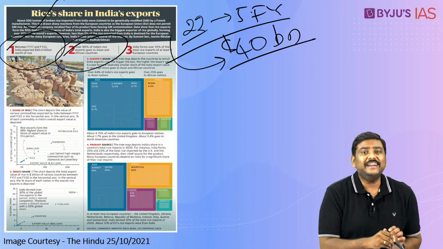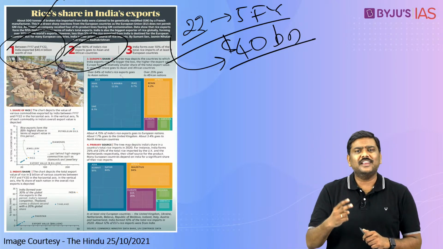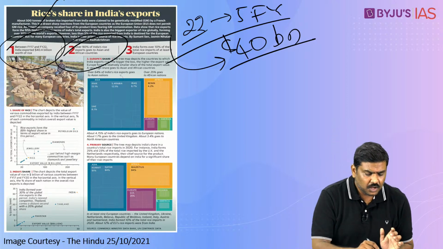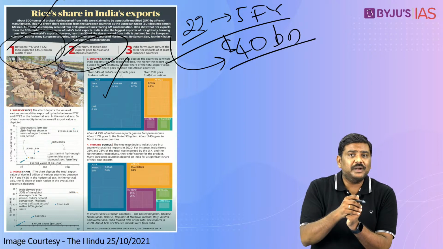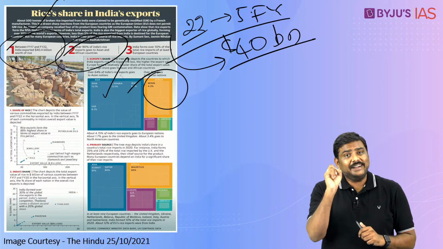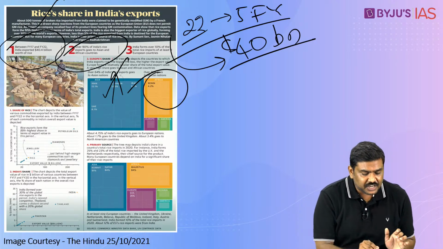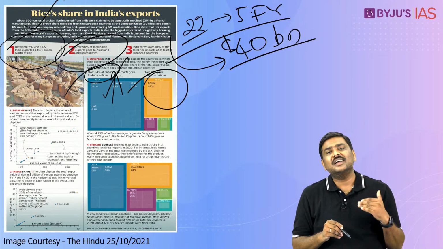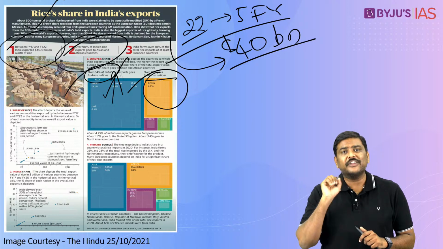Second, over 90% of India's rice exports go to countries from 2 continents. One is Asia, where many countries are importing rice from India, and the second is the African countries. More than 90%, you can see this. Within Asian countries itself, more than 60% of India's rice exports are done, and the remaining 25% plus are exported to African countries.